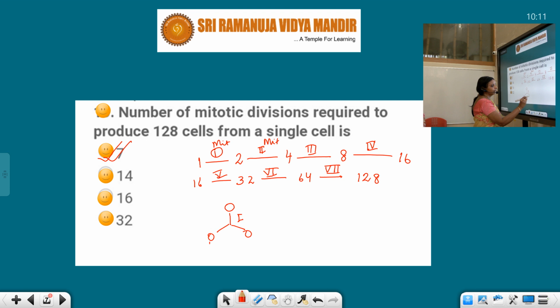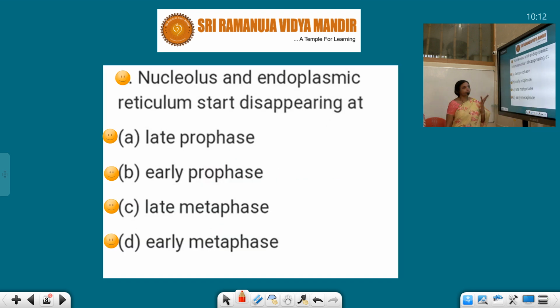Now let's see the next one. Nucleolus and endoplasmic reticulum start disappearing at what stage? There are 4 options mentioned: late prophase, early prophase, late metaphase, early metaphase. At what stage do the endoplasmic reticulum and the nucleolus both disappear? They disappear at early prophase only, at the time of prophase.